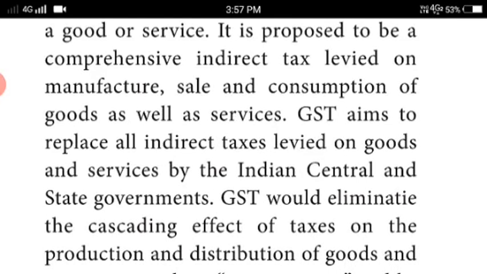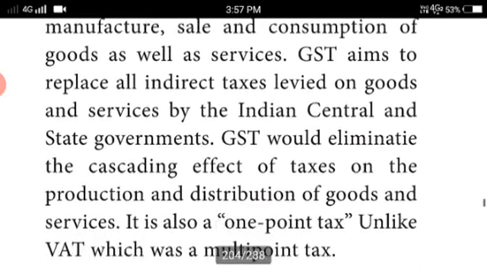So the aim of the GST is to replace all the indirect taxes and levy one tax on all manufacturing goods and services. GST would eliminate the cascading effect of taxes on the production and distribution of goods and services. It is also a one-point tax. It is called a one-point tax. This is not unlike VAT.